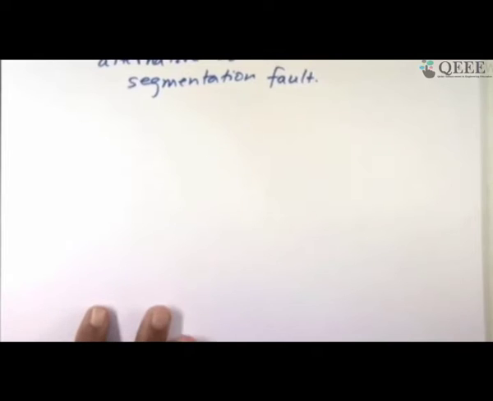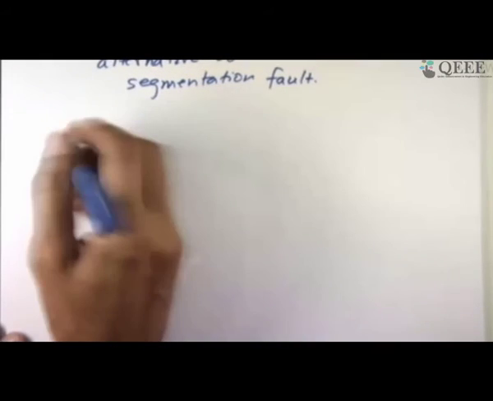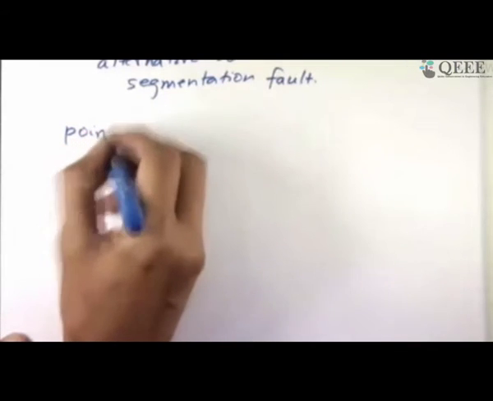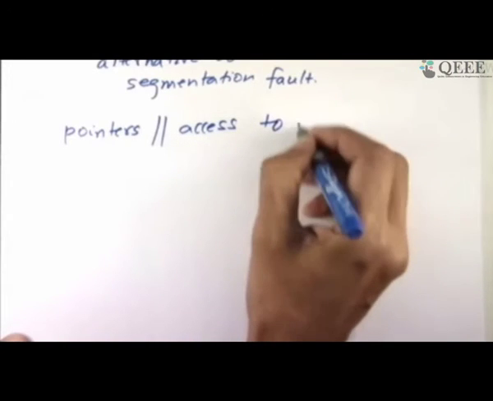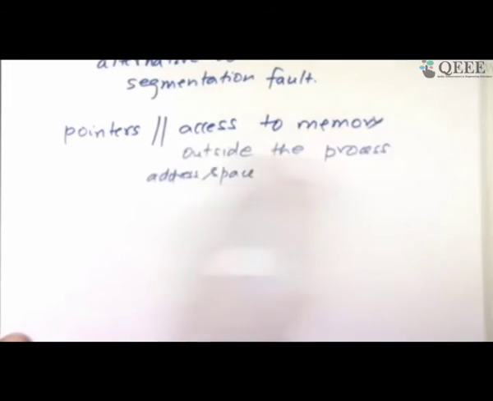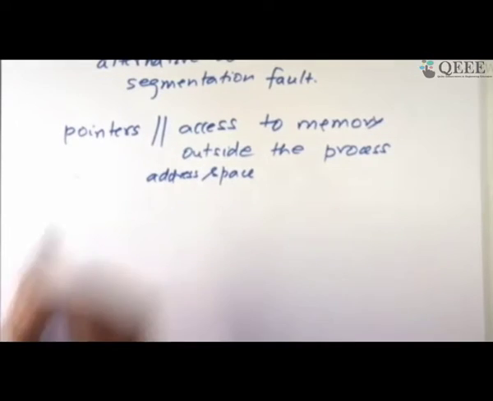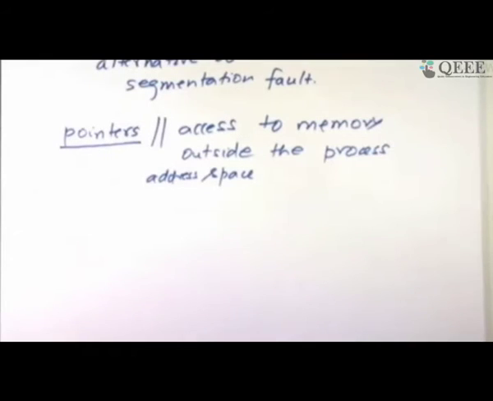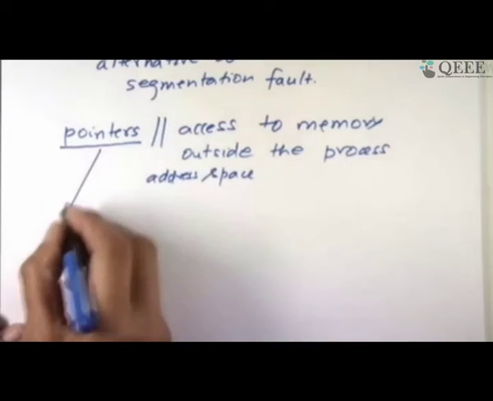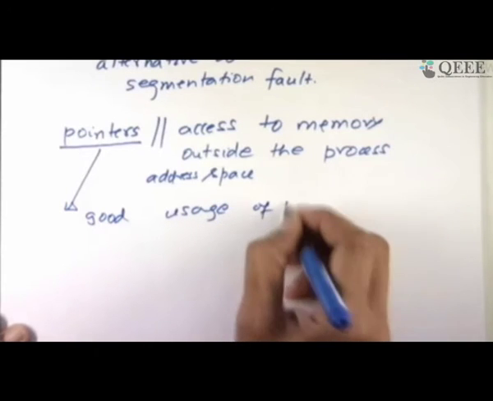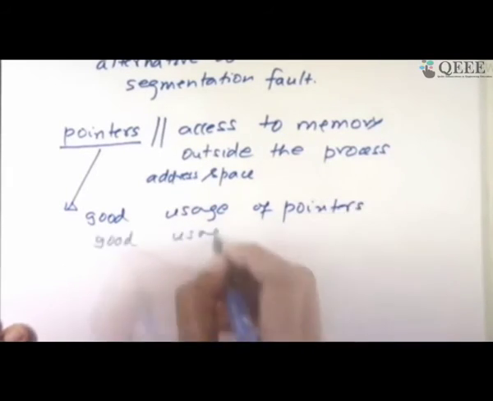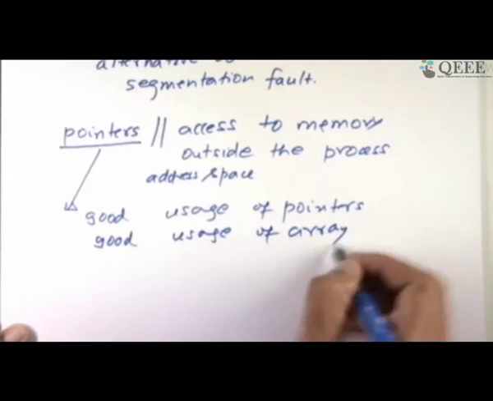So what it essentially means is segmentation faults are a natural process through which things are happening. They're typically happening because of pointers by and large, and basically accessing memory any way you want, including memory outside the space of the process. So if one is a careful programmer, they will use pointers with a lot of care and make sure that the objects you are pointing to actually belong to your area. There are ways to do that. So ensure good usage of pointers, good usage of arrays. Don't go and access elements beyond an array. So when you refer to arrays, do it carefully.